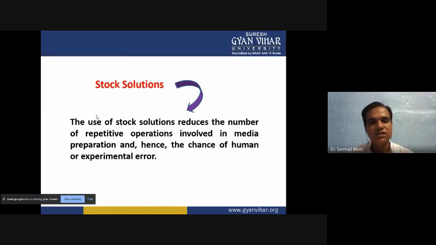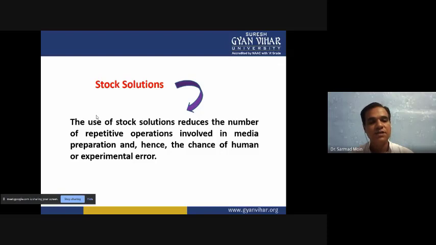With stock solutions, the chance of experimental error can be reduced, since we are preparing concentrated media at 10x, 20x or 50x. One more benefit is that a stock solution is very safe from microorganisms, because it is highly concentrated and microorganisms cannot attack it. The chance of error exists when diluting and preparing.